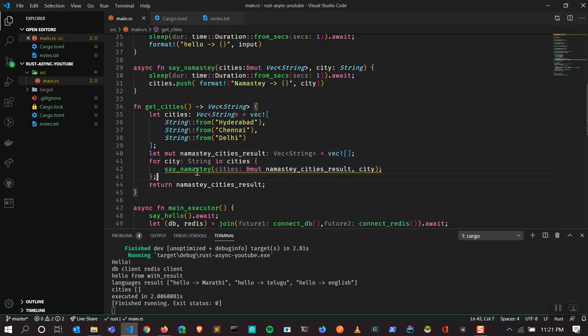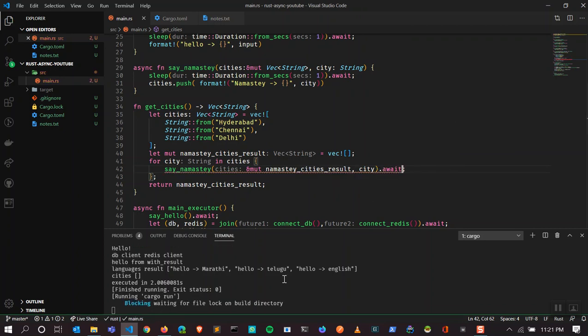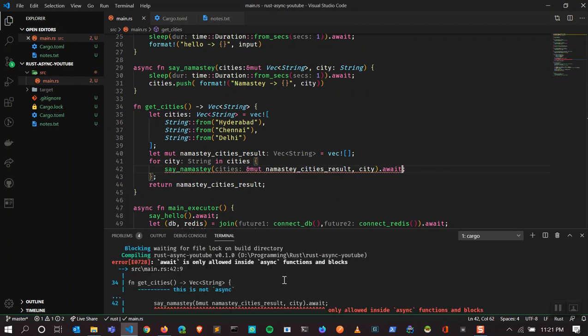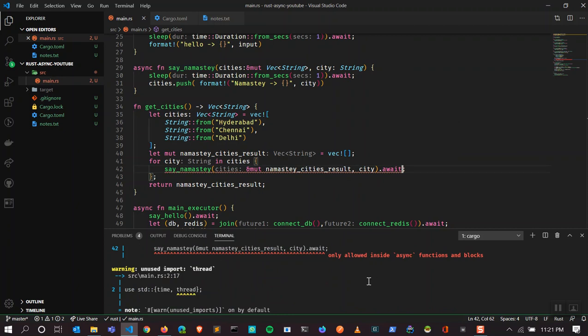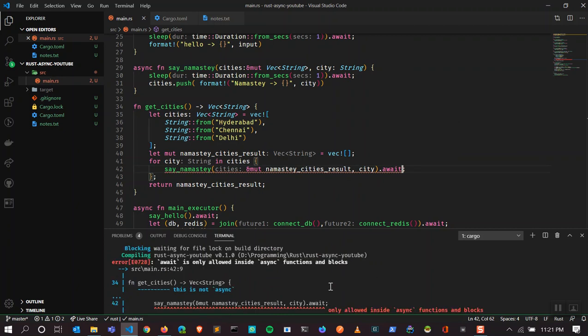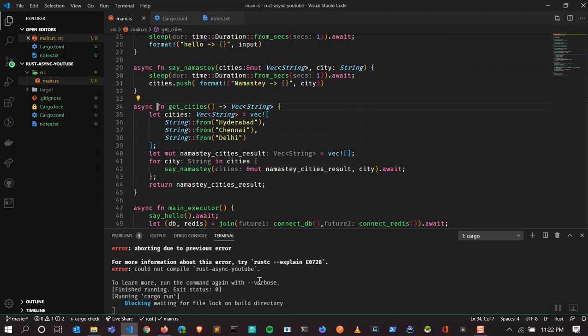Since we are not awaiting on it, this code will not run, so let's add await. Now what's there? Only allowed inside async functions or blocks. Get cities is not an async function, so let's make this an async function. Let's see what error we have now.